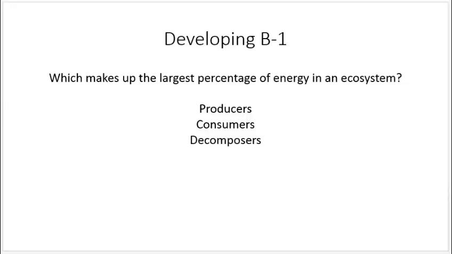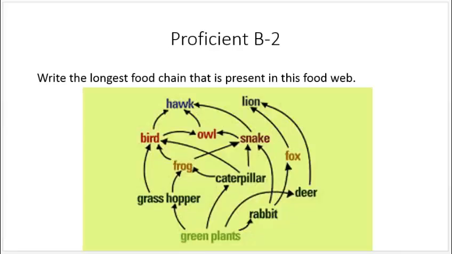What makes up the largest percent of energy in an ecosystem? A developing level question. Well, producers. Producers are at the bottom of that food pyramid because of the amount of energy available to them.